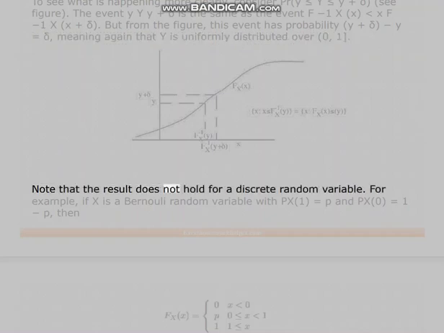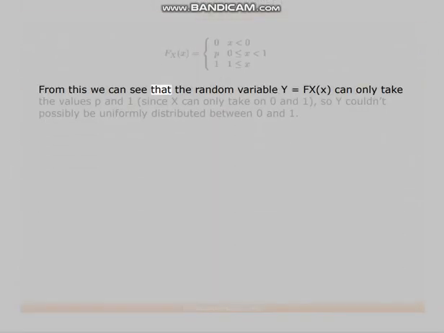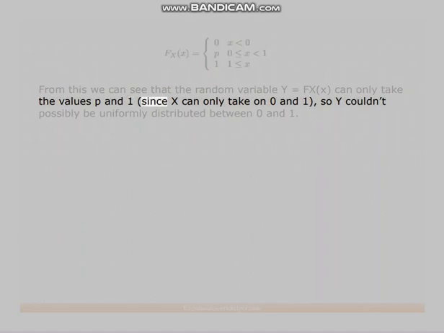Note that the result does not hold for a discrete random variable. For example, if X is a Bernoulli random variable with p_X(1) equals p and p_X(0) equals 1 minus p, then from this we can see that the random variable Y equals F_X(X) can only take the values 1 minus p and 1, since X can only take on 0 and 1, so Y couldn't possibly be uniformly distributed between 0 and 1.